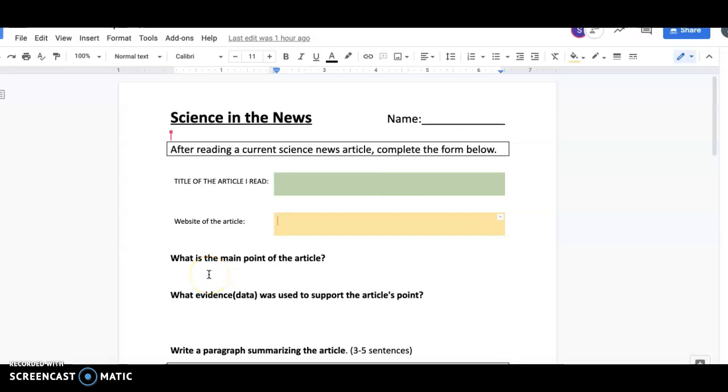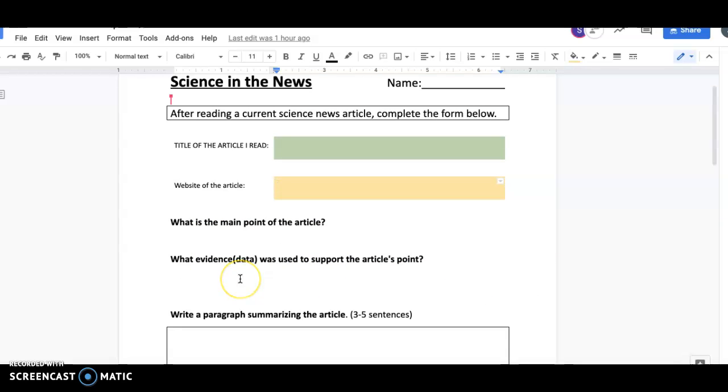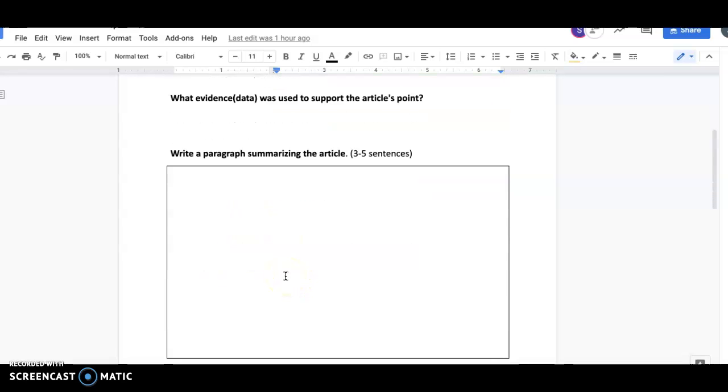What is the main point? What is the author trying to tell us? What evidence or data was used to support the article's point? What numbers, what facts and figures did they use to help support this main point? And then a 3 to 5 sentence summary of your article.